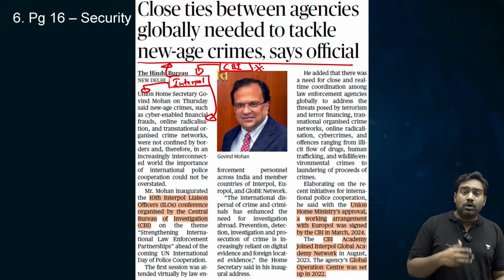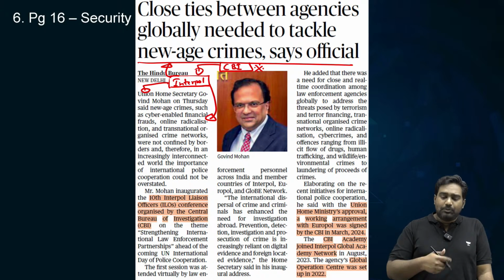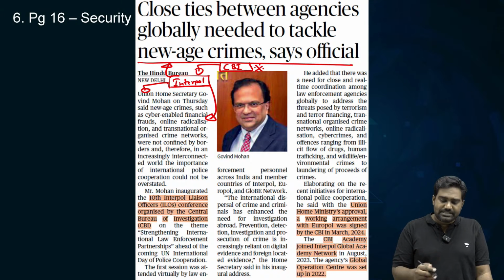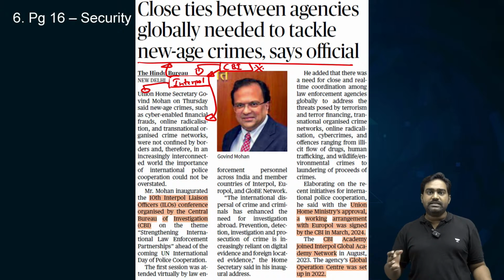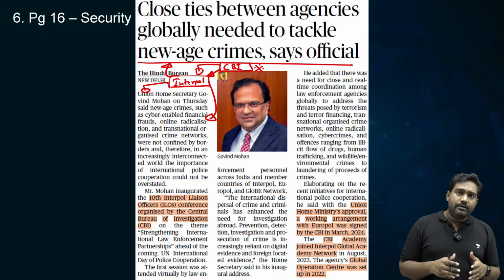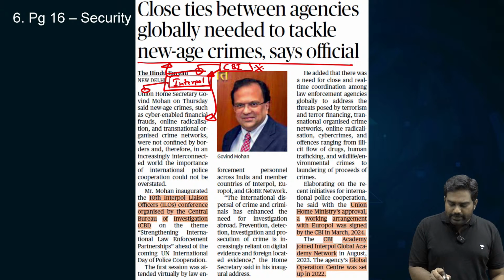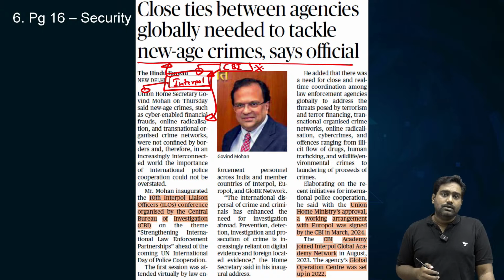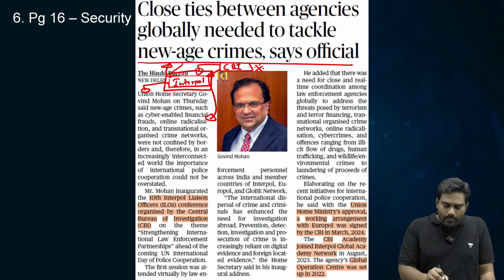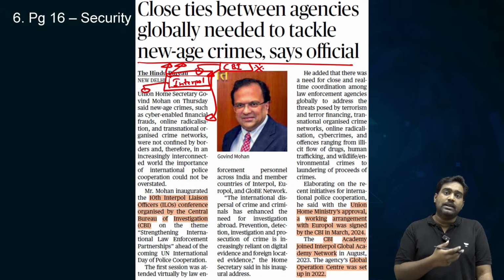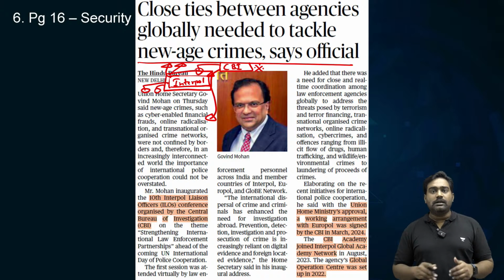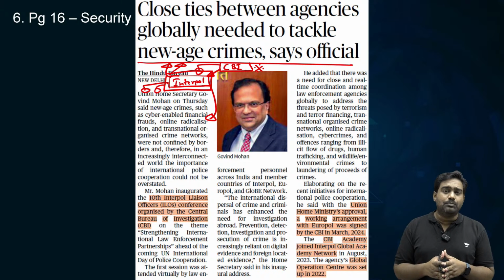So, let us say there is a wanted individual by a state police. The state police can approach the CBI, provide enough evidence, and CBI will work with Interpol, share the evidence regarding this individual, and if Interpol is convinced that this wanted criminal is involved in this crime, Interpol will issue a color notice. Usually a red corner notice is raised to essentially push other countries and their police organizations to help in locating the individual and arresting and extraditing the individual. So, find out more about these color-coded notices issued by Interpol and what is their purpose.